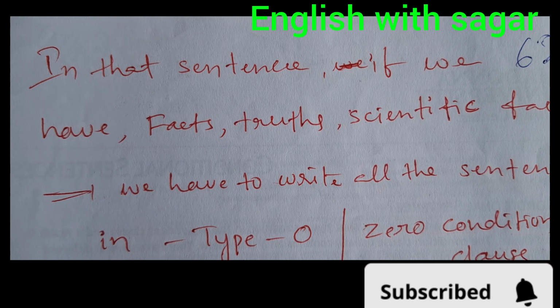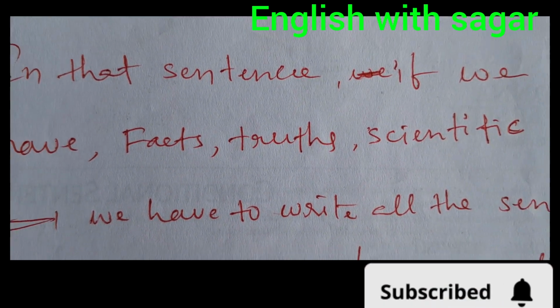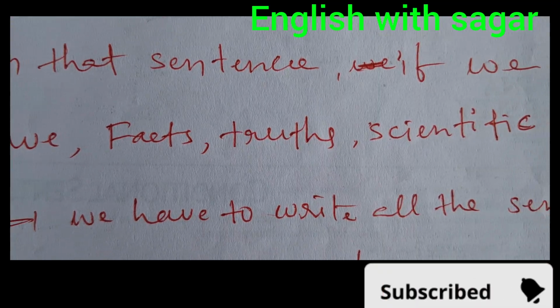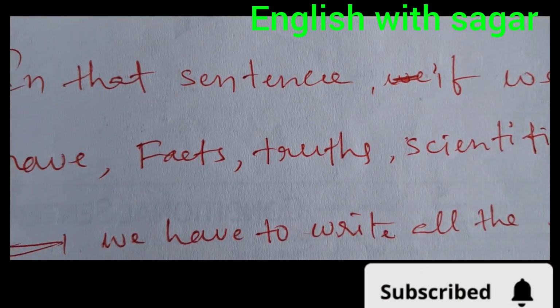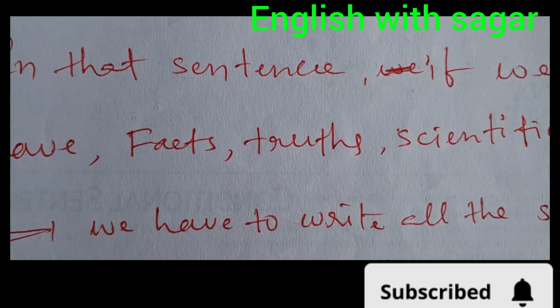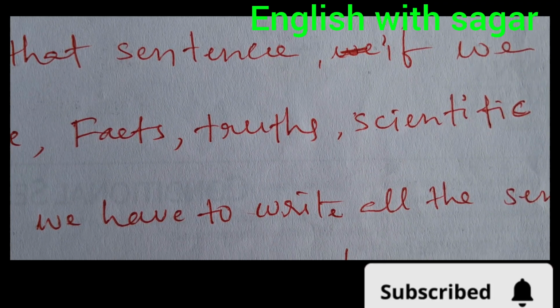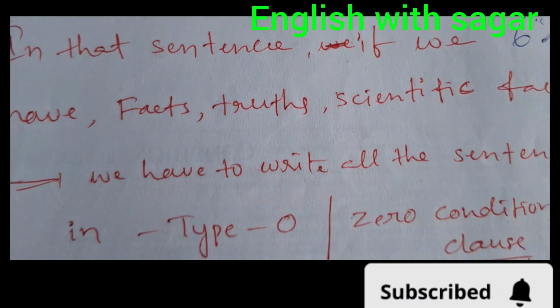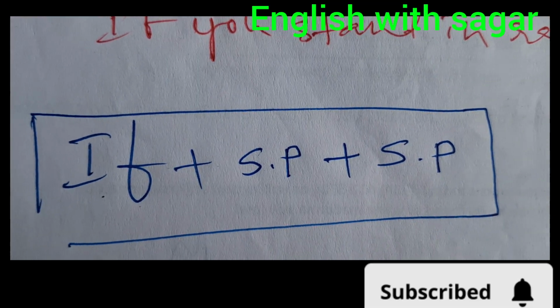How do we identify it? If we find facts, truths, and scientific facts, general truth, in the sentence, please write here zero type condition structure form.